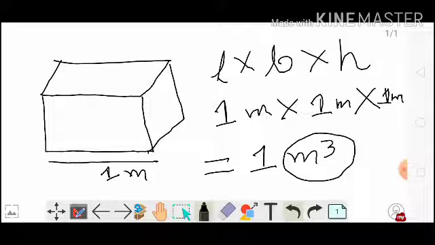What I have drawn here is actually a unit cube. A unit cube is one whose length, breadth and height is equal to 1 meter or 1 centimeter. That is unity. For unity, we actually understand 1. Unity means 1 in physics. So unit cube means a cube whose length, breadth and height, three of them are either 1 meter or 1 centimeter or 1 millimeter, whatever unit you are taking to measure length, it will be unit. Then it will be called a unit cube.